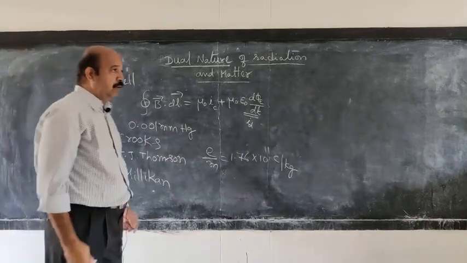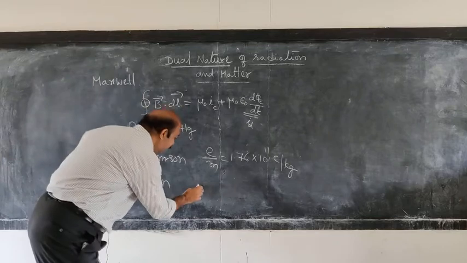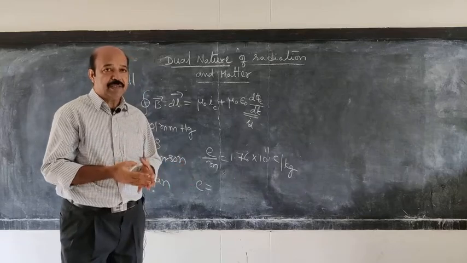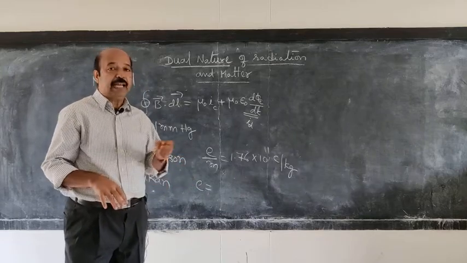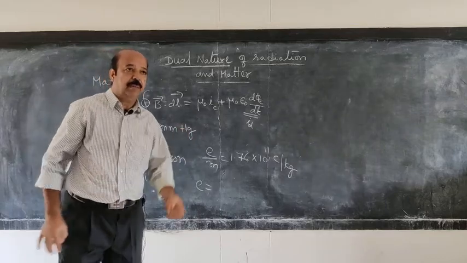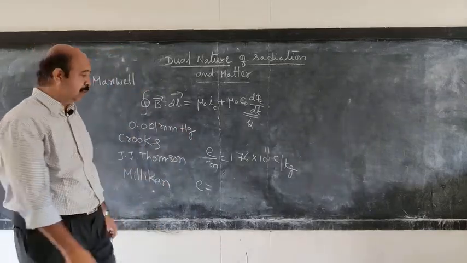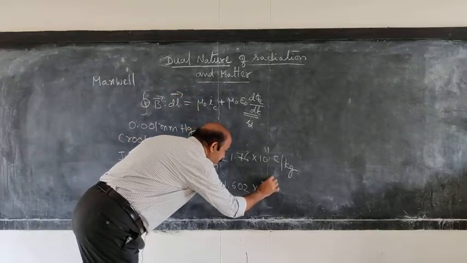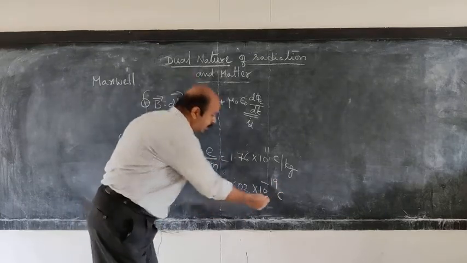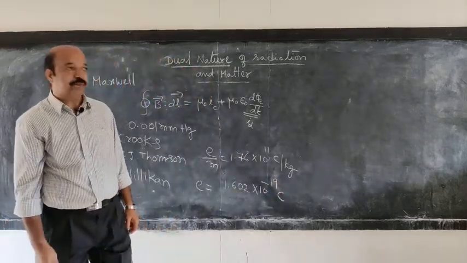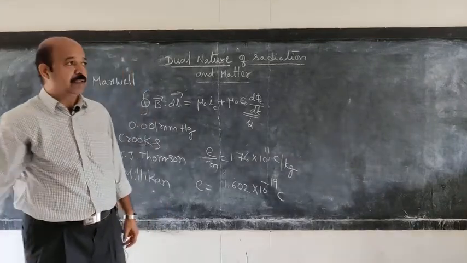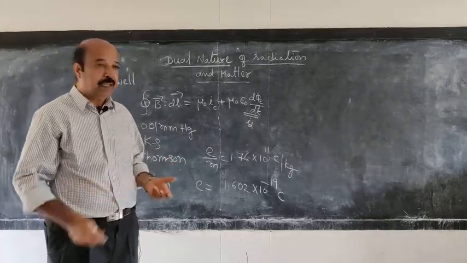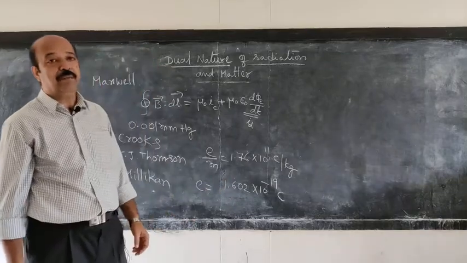Now, later, Millikan, with his famous experiment known as the oil drop experiment, was able to determine the charge of the electron. He did several observations to determine the charge on a particle, and he calculated the least charge a particle can have, and he found it to be 1.602 x 10^-19 coulombs. So this is the lowest value of electric charge that any particle can have, or the charge on any particle is an integral multiple of this value. That is what Millikan found.